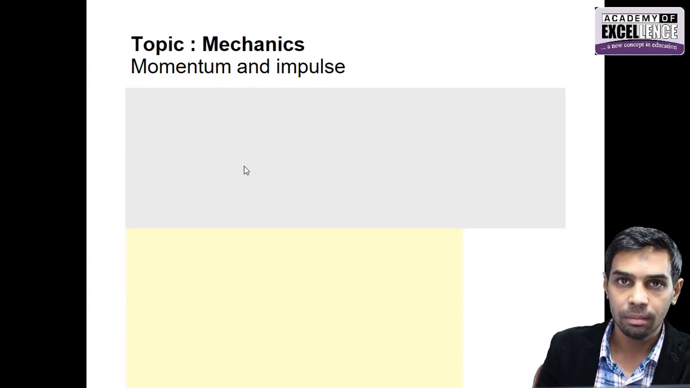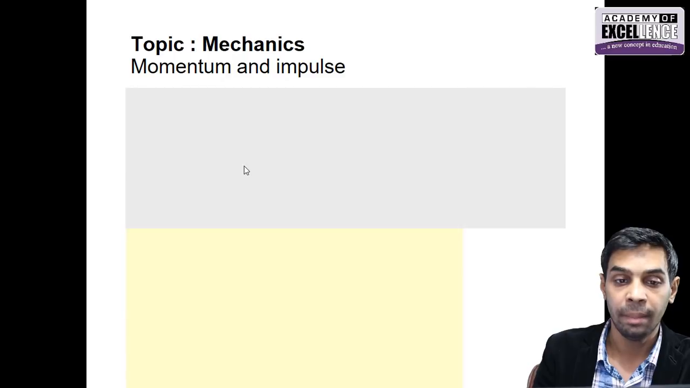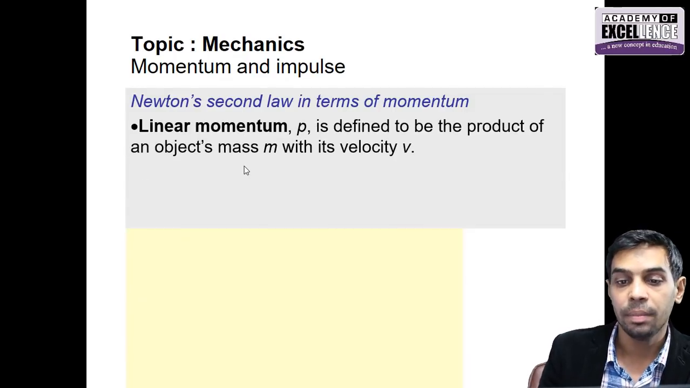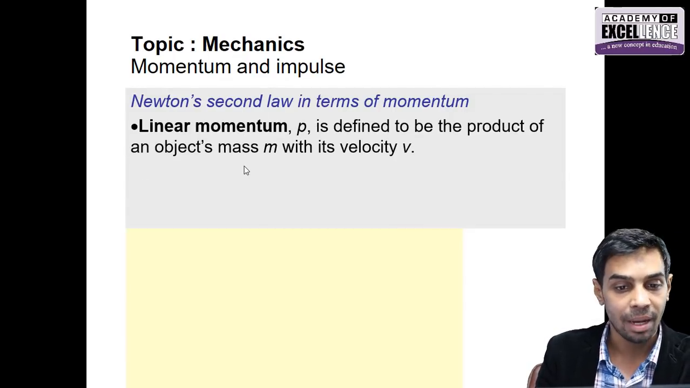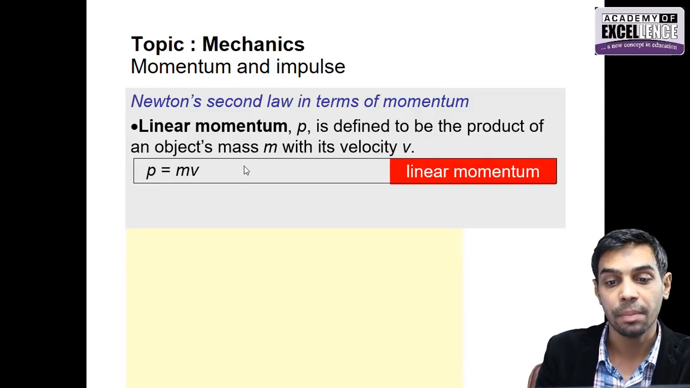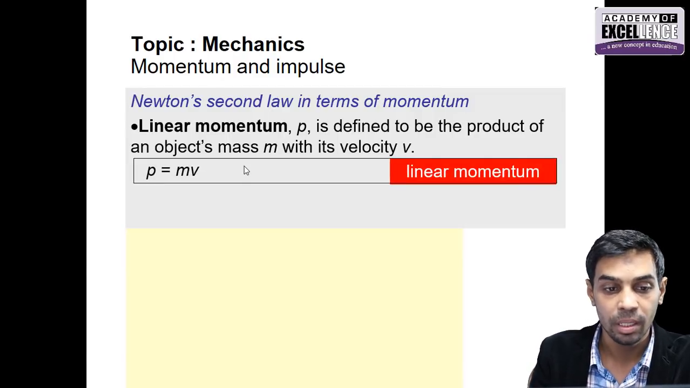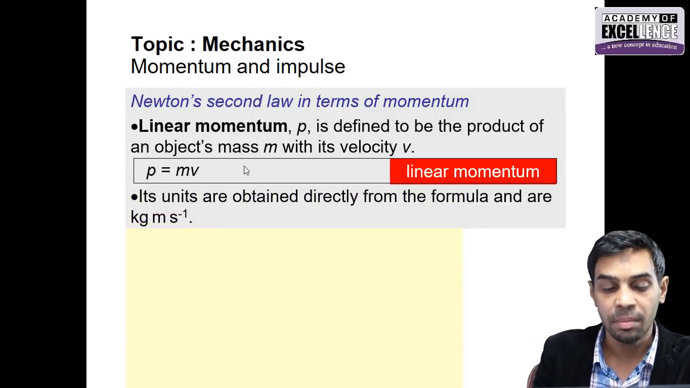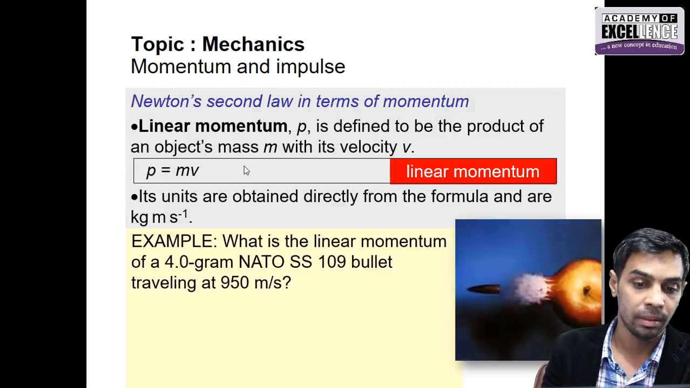As discussed right now, momentum of the body depends on mass and velocity, and that is basically its actual definition. Linear momentum is defined as the product of an object's mass and its velocity. It's defined as p equals m times v. m is the mass of the body and v is the velocity of the body. So the unit is kg meter per second.